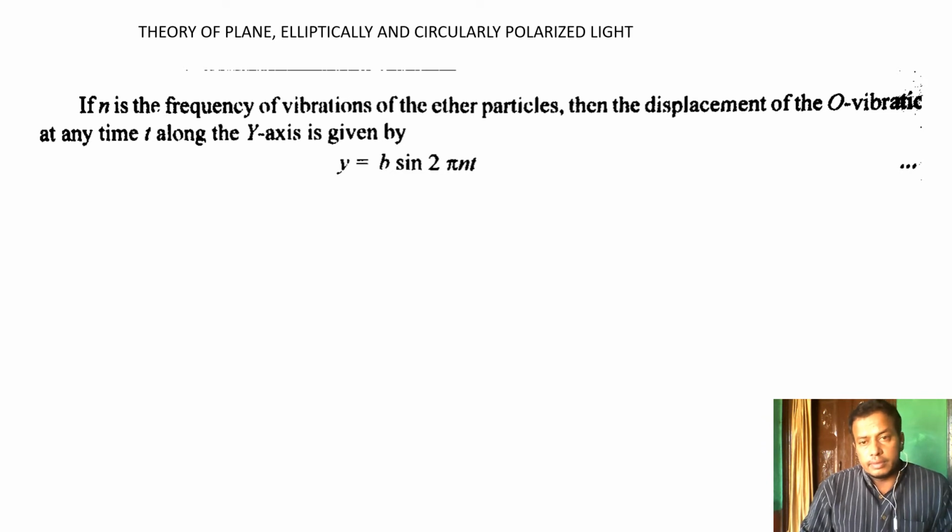If n is the frequency of the vibrations, then the displacement of the vibrations along the y axis at time t is given by y = b sin ωt, where ω = 2πn, that is y = b sin 2πnt, and n is the frequency.